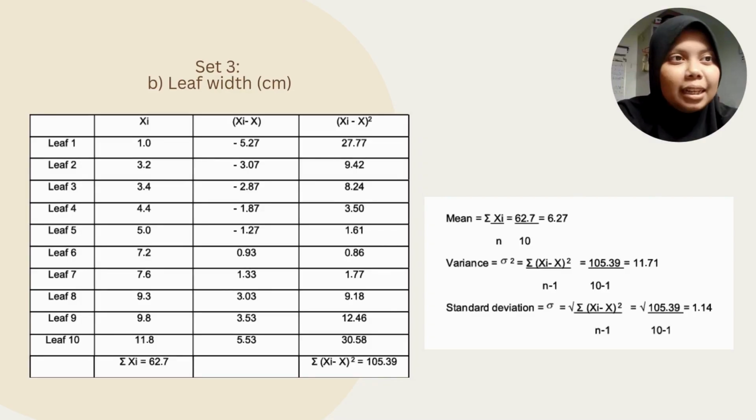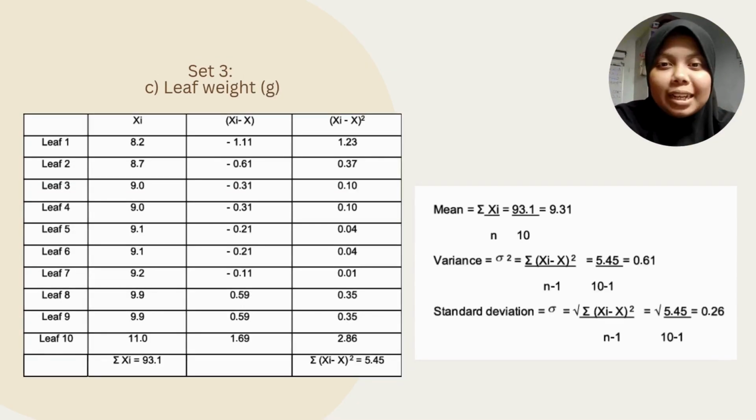Next, for the leaf width in centimeter, we got mean 6.27, variance 11.71, and standard deviation 1.14. So we reach the last calculation in set 3, and last but not least, we are calculating the leaf weight in gram. So we got mean 9.31, variance 0.61, and lastly, standard deviation 0.26.